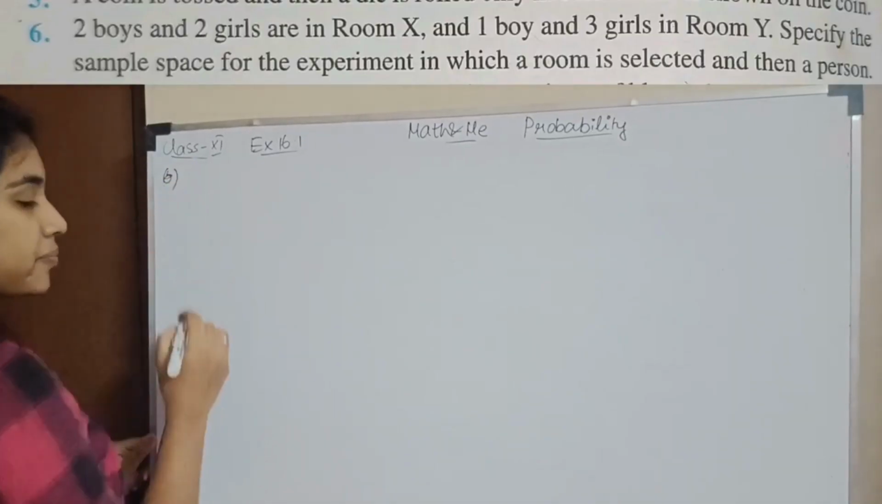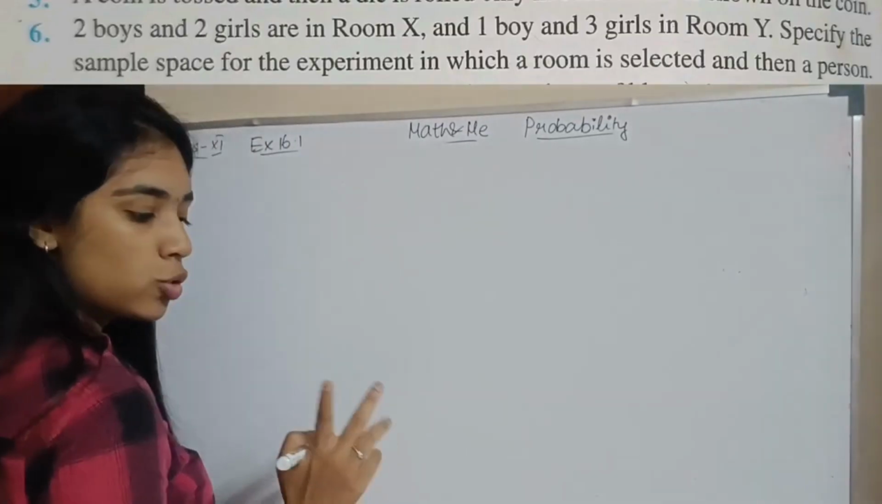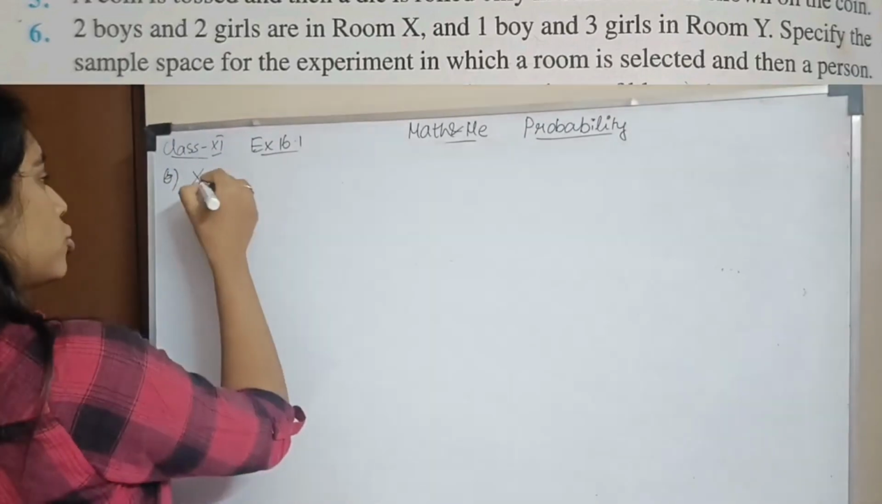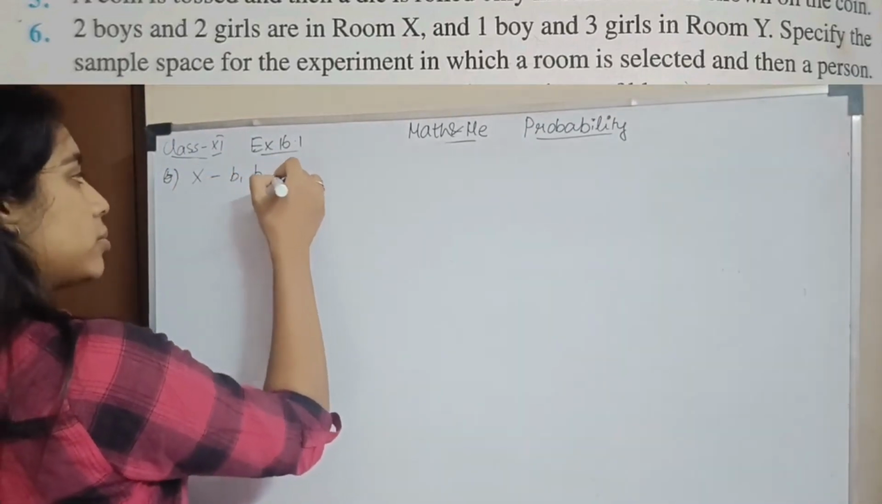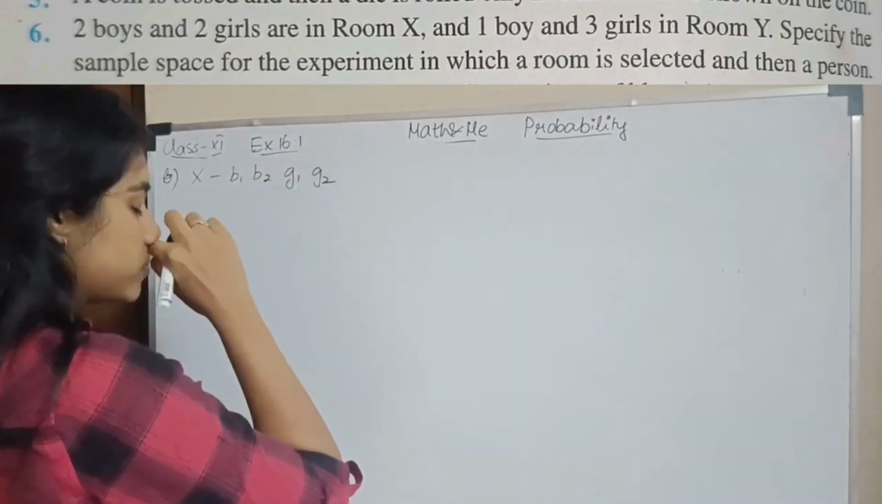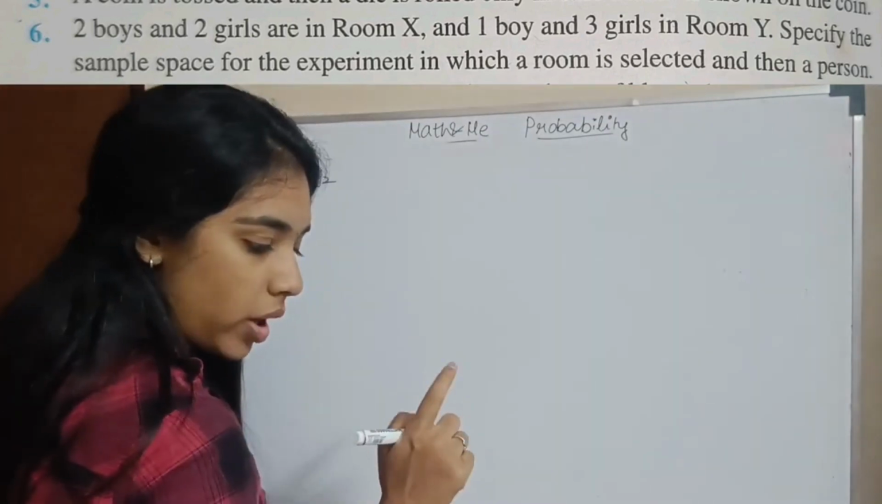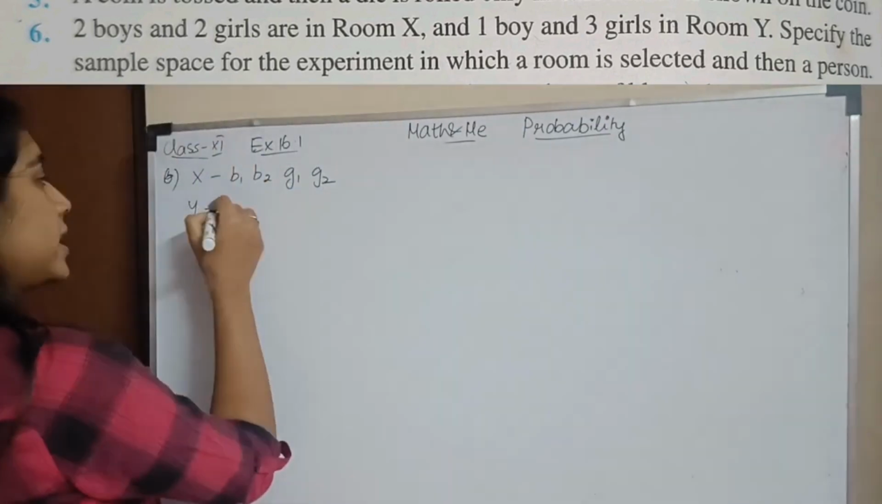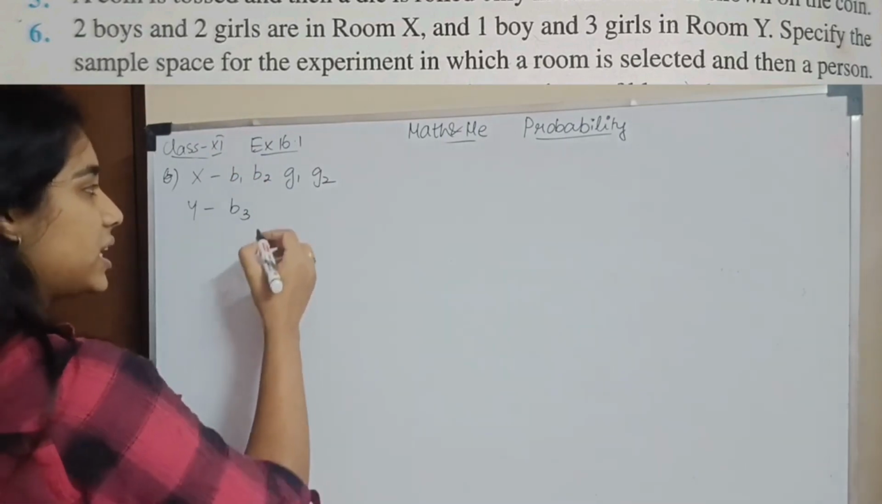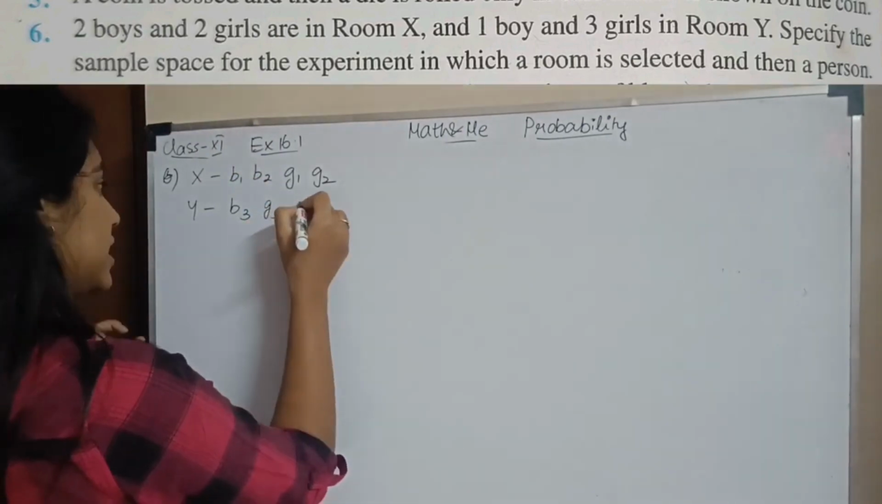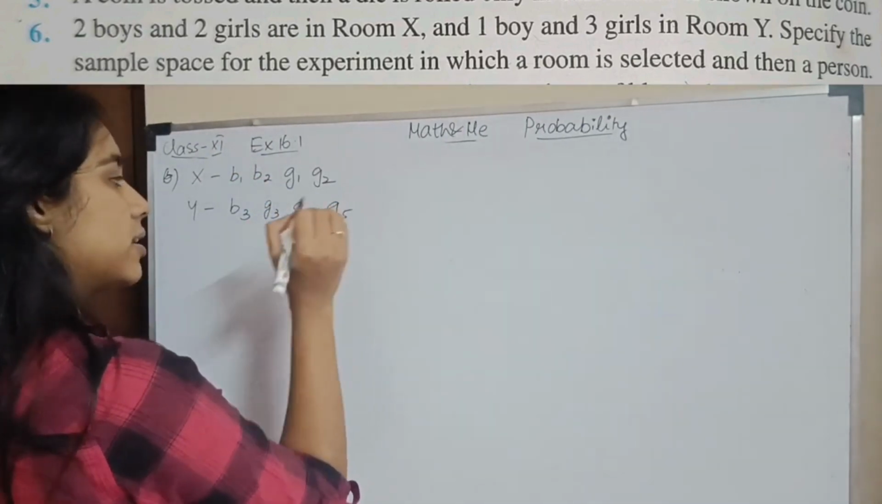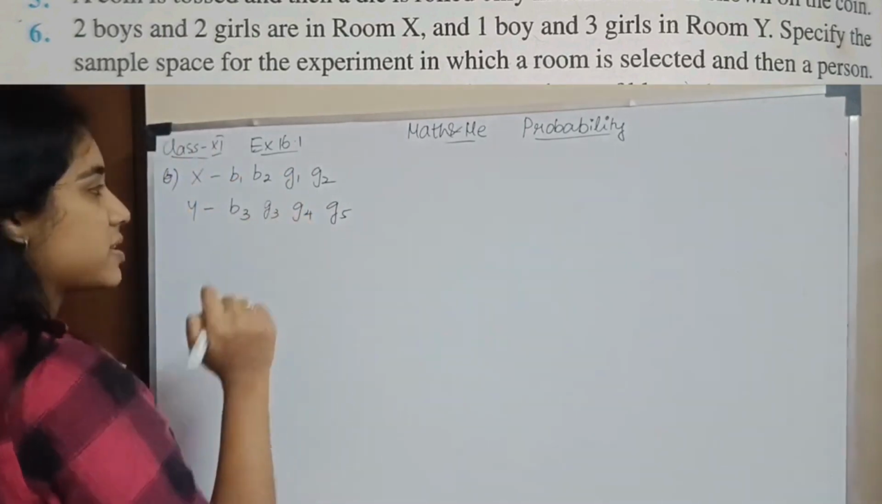Question number 6. 2 boys and 2 girls are in room number X. So, room number X la boy 1, boy 2, girl 1, girl 2. And 1 boy, 3 girls in room number Y. So, Y la 1 boy, I'll name him as boy 3. And 3 girls. So, I have girl 3, girl 4, girl 5. Okay, so in total I have 3 boys and 5 girls.